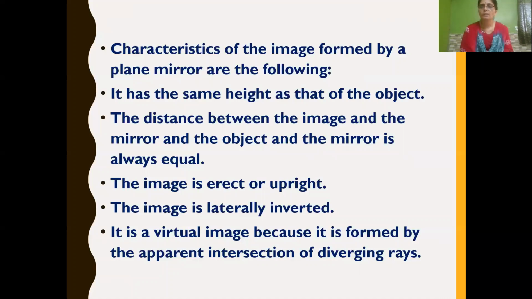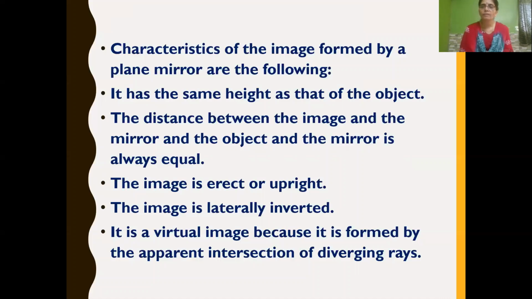The second characteristic is that the distance between the image and the mirror, and the object and the mirror, is always equal. If you stand in front of the mirror and move 2 steps behind, you can see that the image also moved 2 steps behind. This way we can find that the distance between the image and the mirror and the object and the mirror is always equal. The third characteristic is that the image is always erect. Erect means upright position.